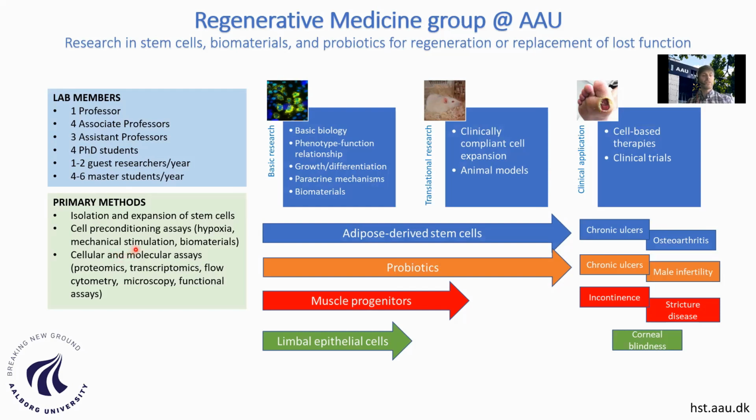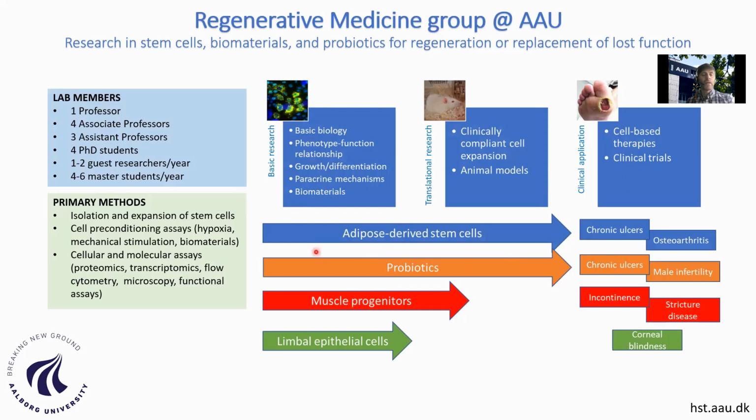And to characterize the cells, we also have a lot of different biomolecular and cellular techniques that are used for characterization of these preconditions we do to the cells. So our research spans from basic research towards a clinical application of these stem cells.